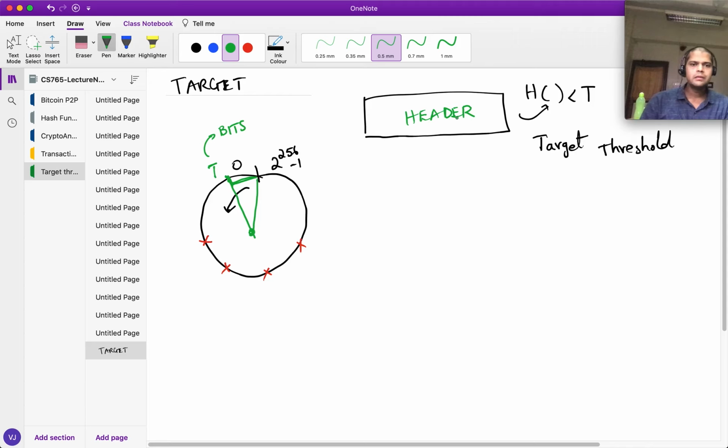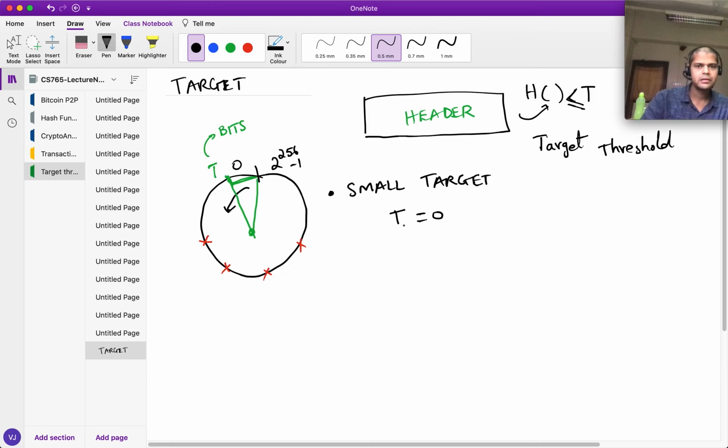Let's think what would happen if you had a very small target. Let's write that down. Suppose in the extreme case I said that the target is less than or equal to 0.